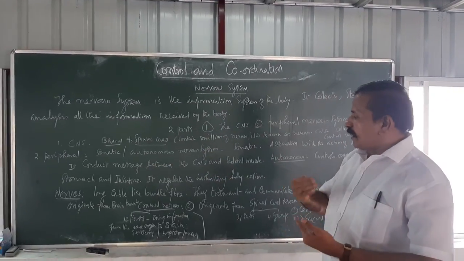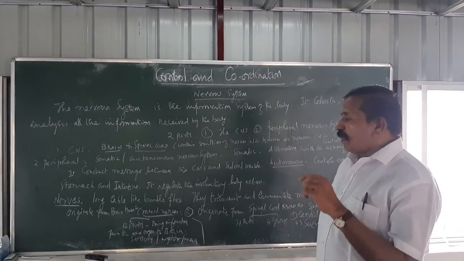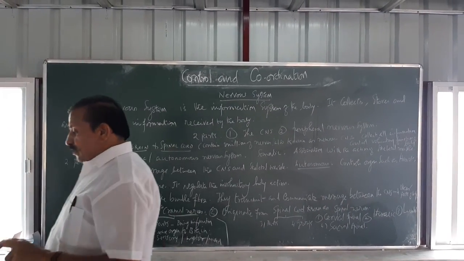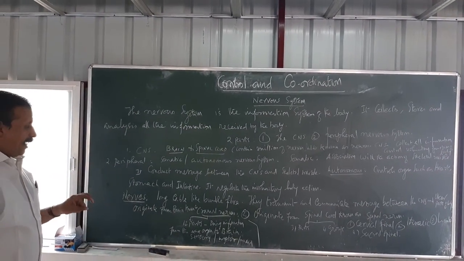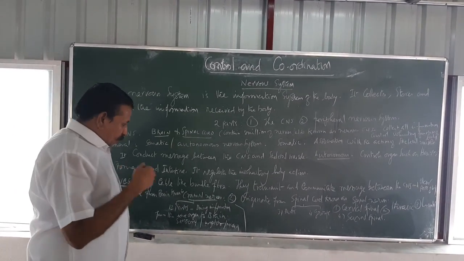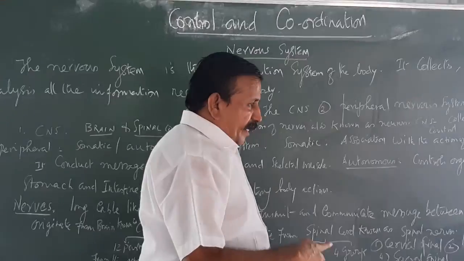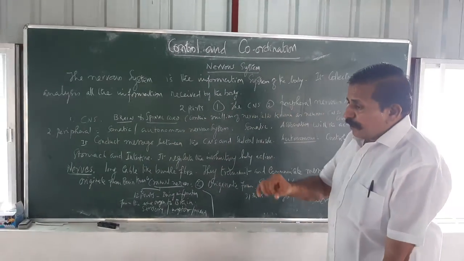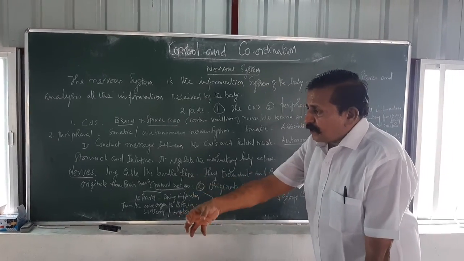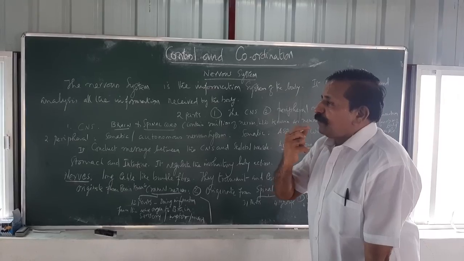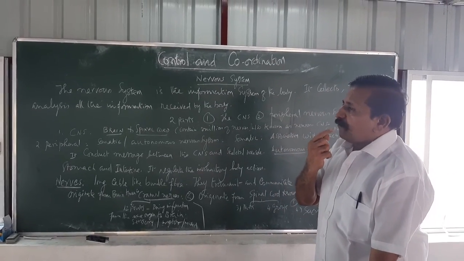In such a way the cranial nerves act in two important ways. One is as a sensory nerve, another is as a motor nerve. Suppose the information is taken from a receptor. A receptor means my hand and fingers, ear, nose, and the taste buds at the tip of my tongue.